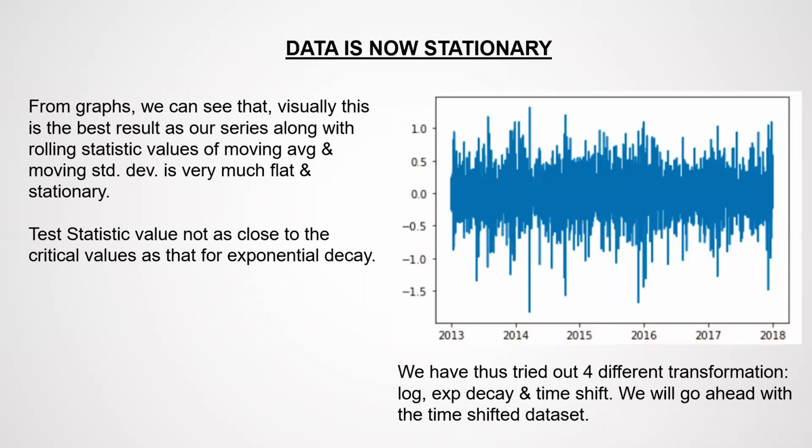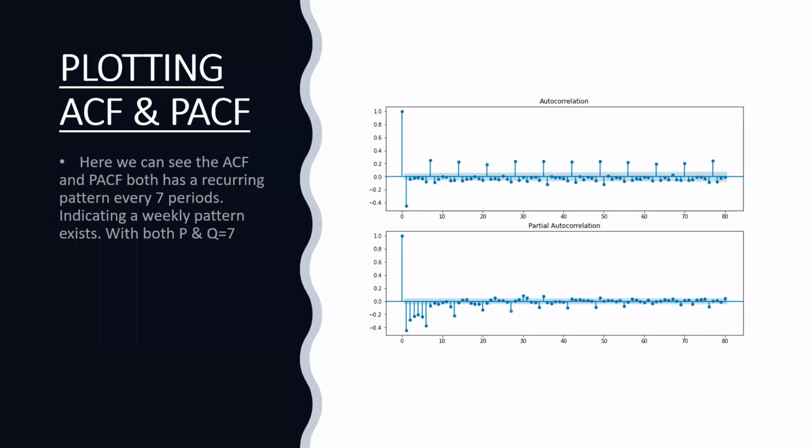Data is stationary now. From the graph, we can see that visually this is the best result as our series along with the rolling statistics value of the moving average, and moving standard deviation is very much flat and stationary. We have thus tried 4 different transformations: log, moving average, exponential decay, and time shift. Now we can go ahead with the time shifted data set.